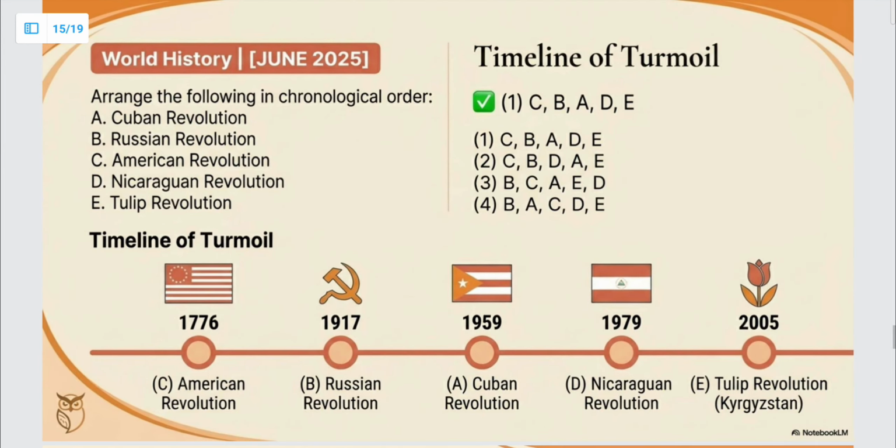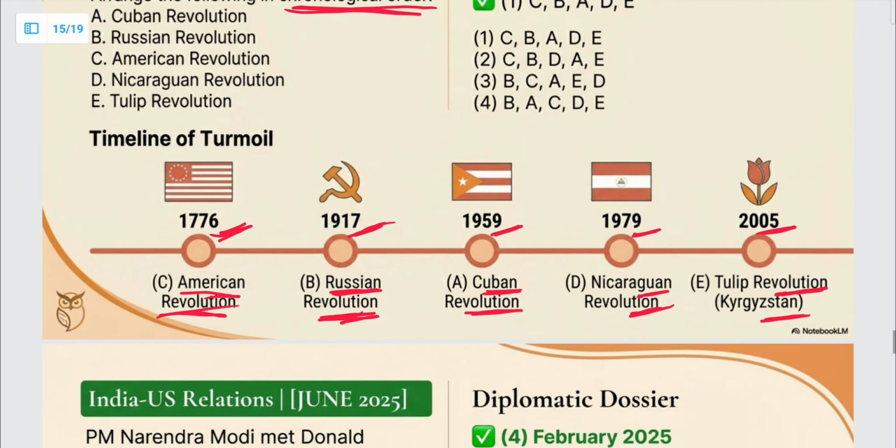Next question, we have to arrange the following events in a chronological order. तो इसमें historical events दिए हैं. I'll just tell you the timeline simply. So the American Revolution took place in 1776. After that, the Russian Revolution had taken place in 1917. The Cuban Revolution took place in 1959, and then Nicaraguan Revolution had taken place in 1979. और लास्ट में ट्यूलिप रेवोल्यूशन हुआ था किर्गिस्तान में. दिस टुक प्लेस इन 2005.